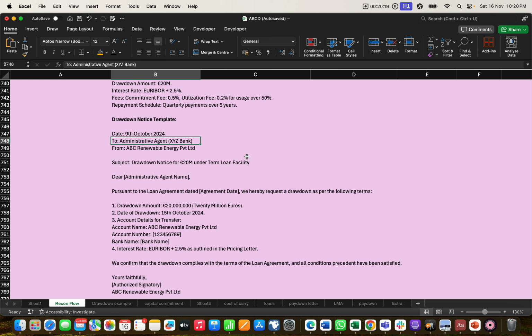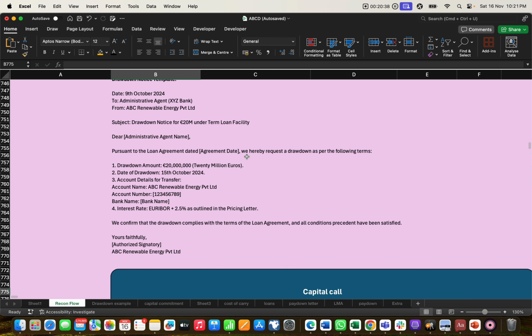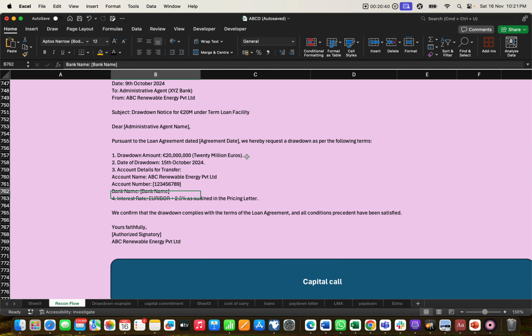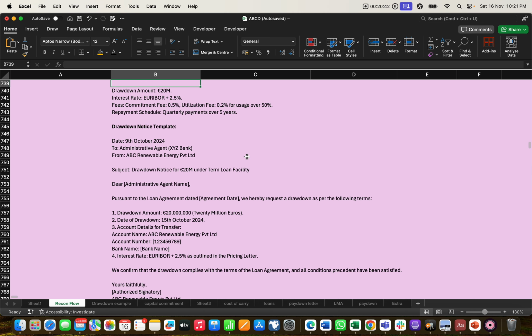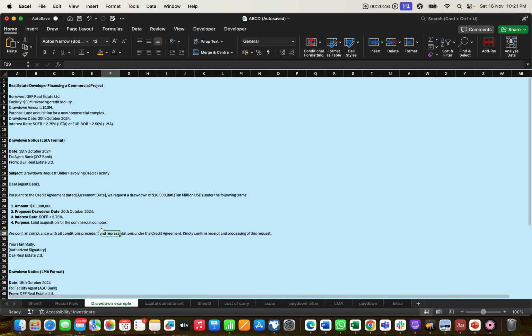So here the ABC company drafts one letter to the lender about this. He requires money, and he mentions all the things like how much money he requires, the bank account numbers and the transfer, all the details, and this is how it works.